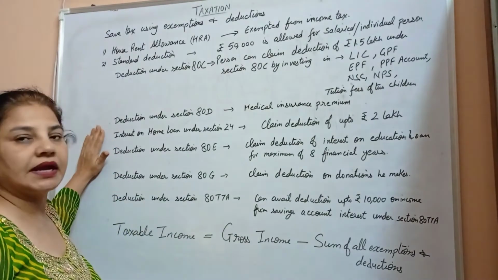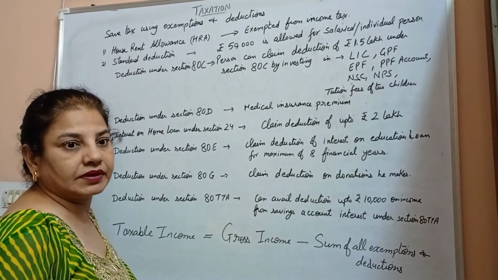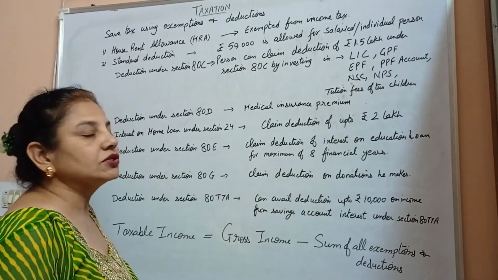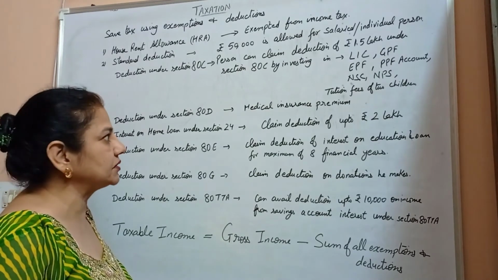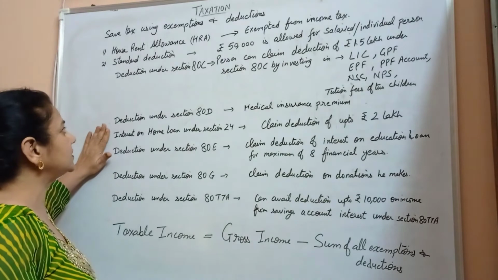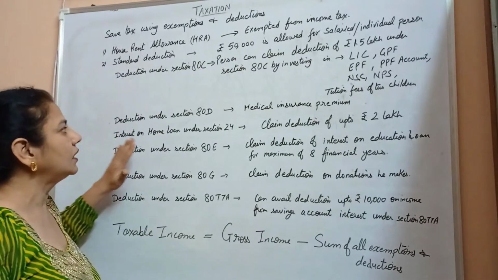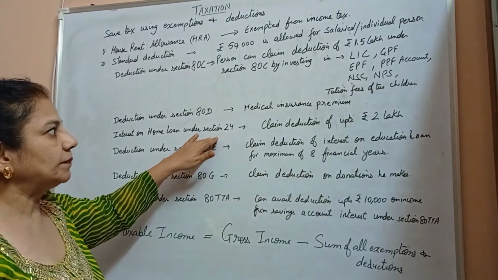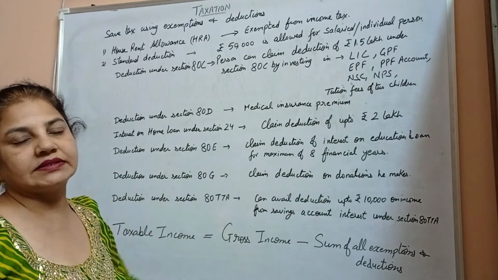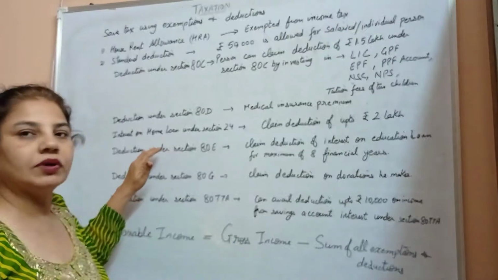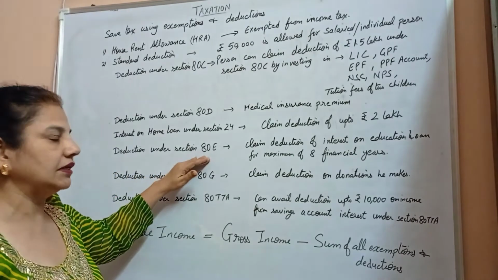Deduction under section 80D: medical insurance. If a person has claimed medical insurance, exemption is given, and a deduction is there for the income tax. Interest on home loan under section 24: a deduction up to rupees 2 lakh can be claimed as an exemption for a home loan under section 24. Deduction under section 80E.